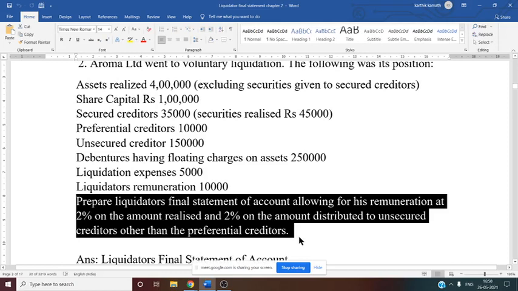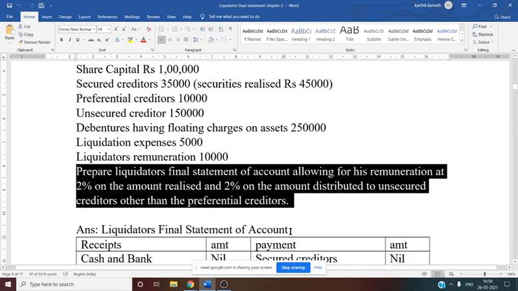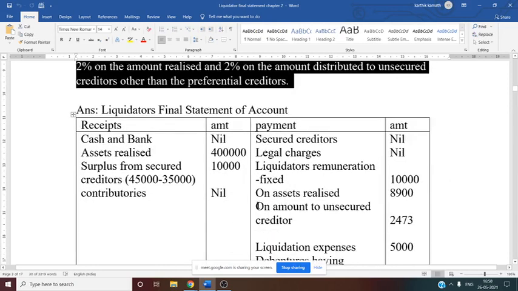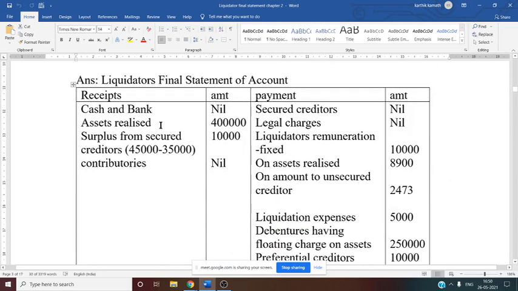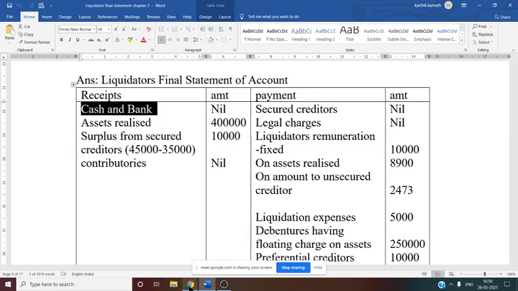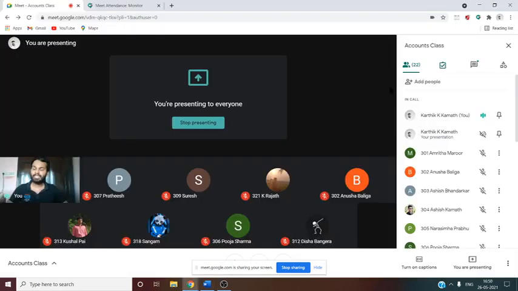That's it. So after discussing all these things, now we need to enter the amounts in the format. So now the solution part, the liquidator's final statement of account. If you see here, on the receipt side we need to discuss one by one. Whether on the receipt side, or in the question, cash or bank balance is given. No. So if there is a cash and bank balance mentioned, why do we need to write it under the receipt side?